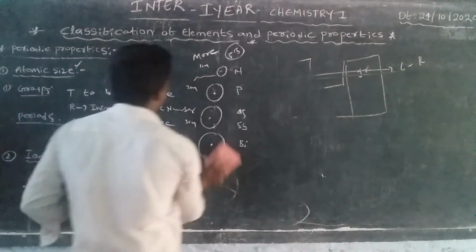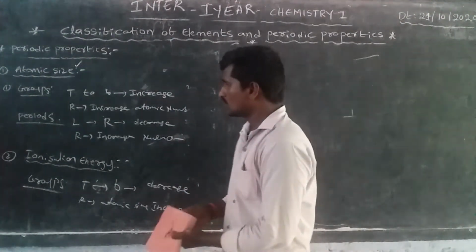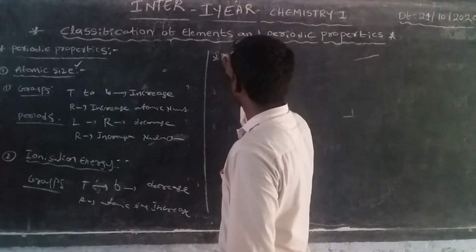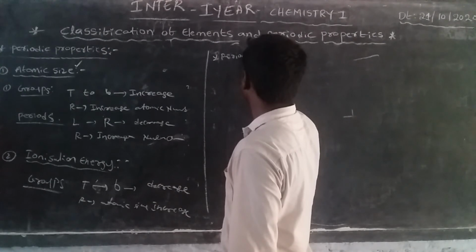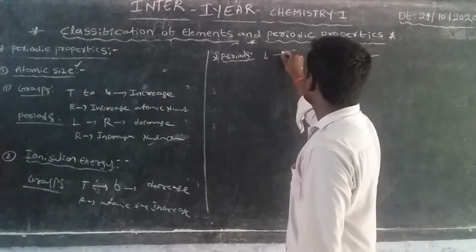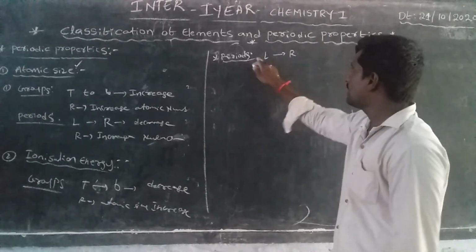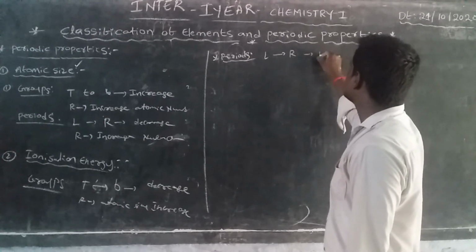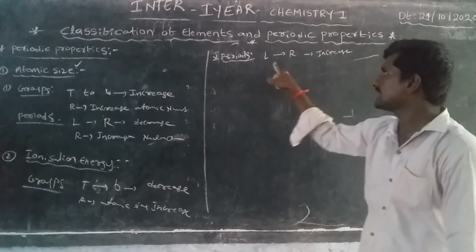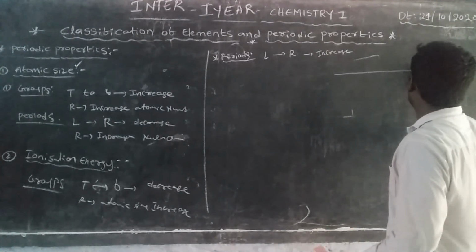And second one: this completes groups. Next, periods. In periods, generally from left to right, ionization energy increases.